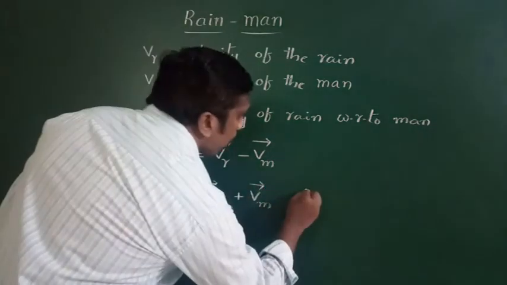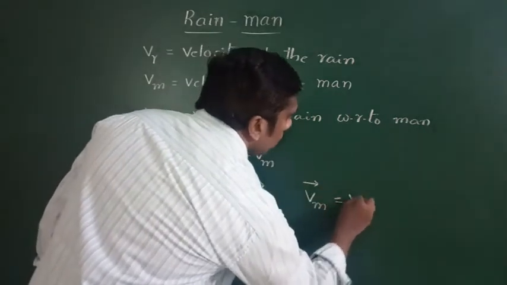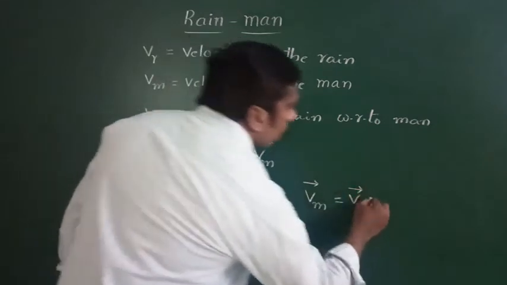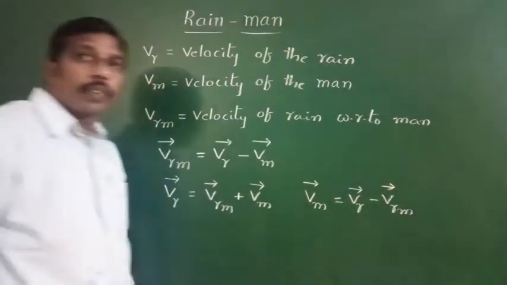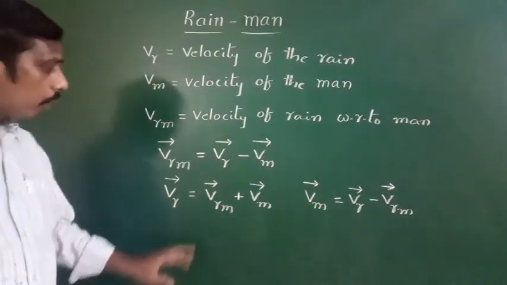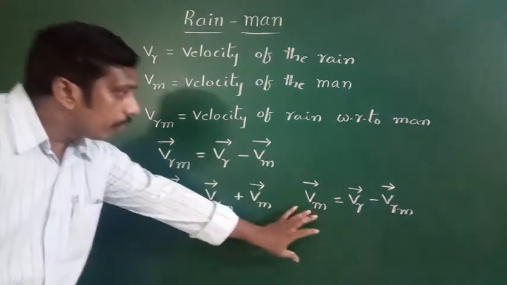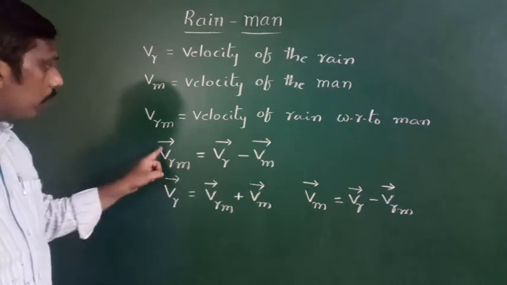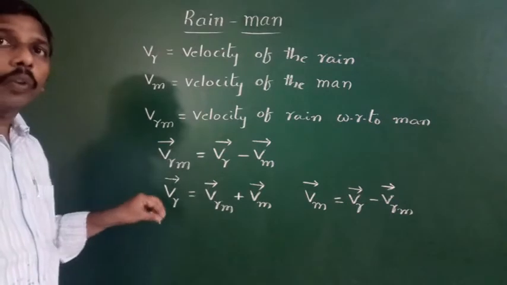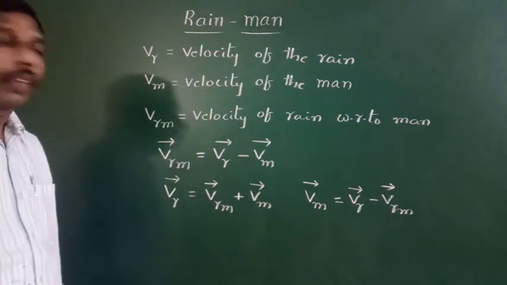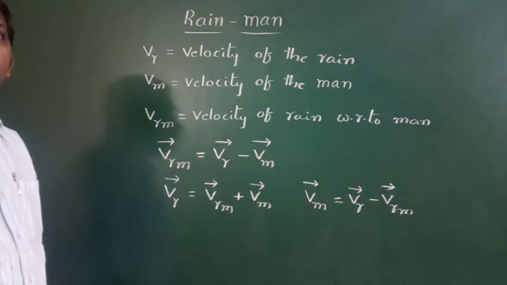Similarly, velocity of the man is equal to velocity of the rain minus velocity of the rain with respect to man. These are the formulas used to find the velocity of the rain with respect to man, the velocity of the rain, and the velocity of the man. Here we are using vector notation. That means we must consider magnitude and direction. Now we discuss different cases in rain man.